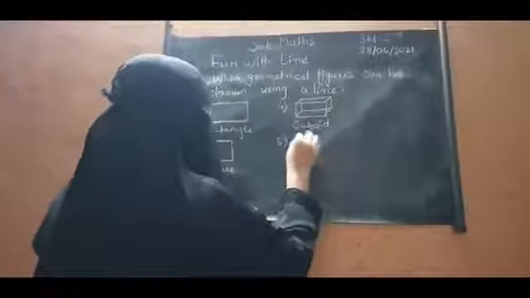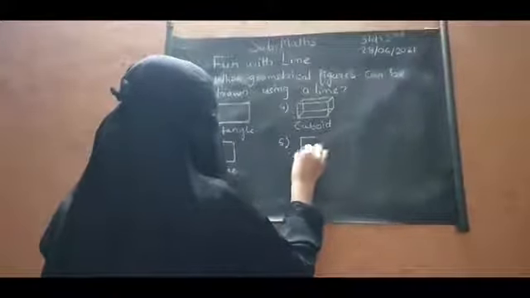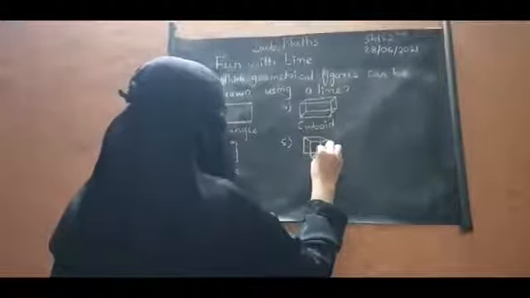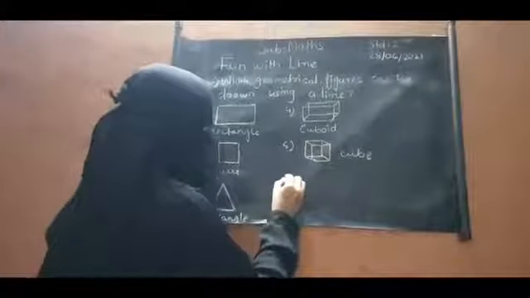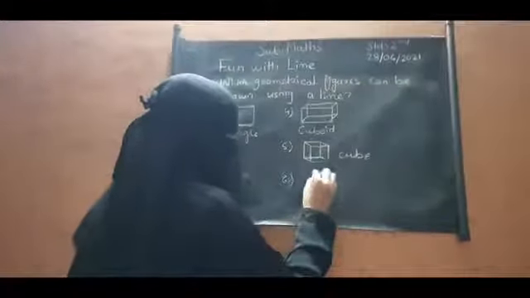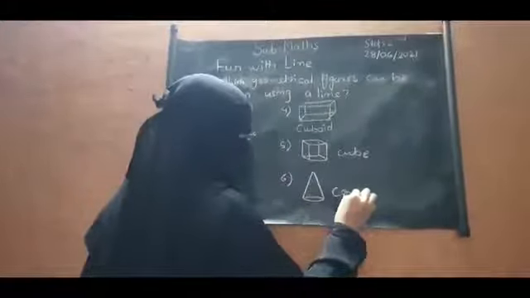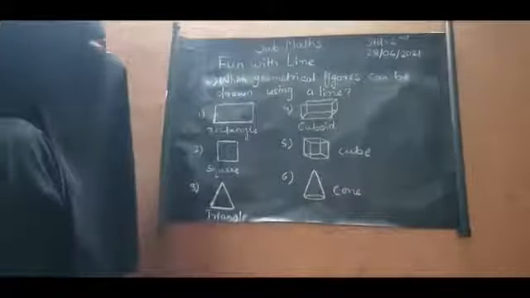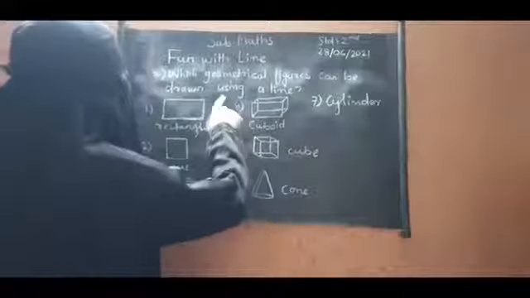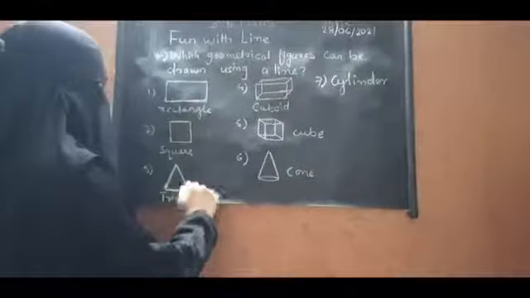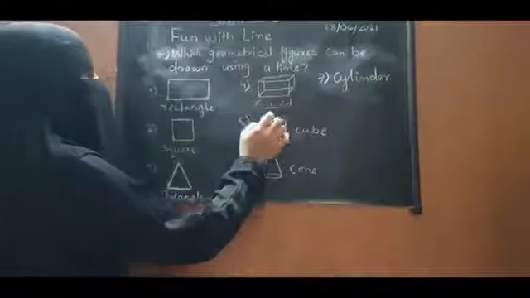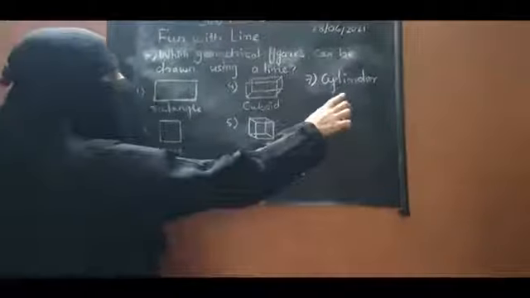Then cube. By using line, we can draw a cube. This is cube. Then cone. And many more figures. Okay. So by using the lines, we can draw rectangle, square, triangle, cuboid, cube, cone, and cylinder.